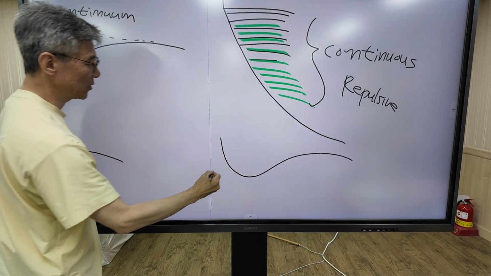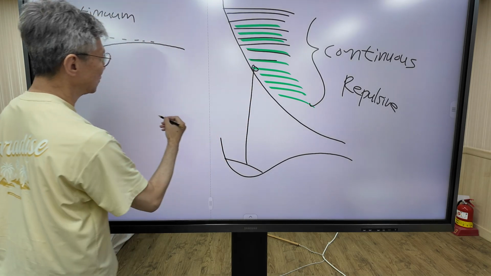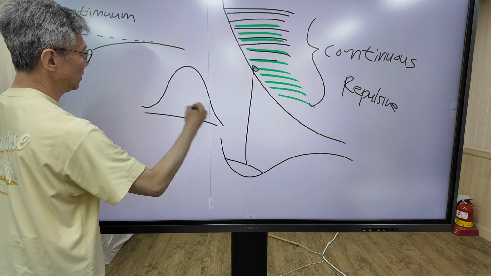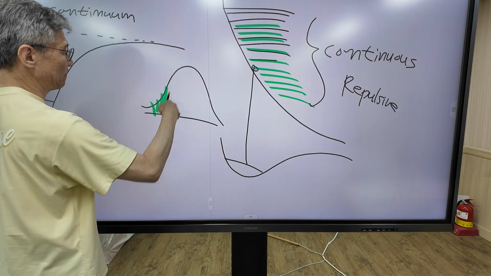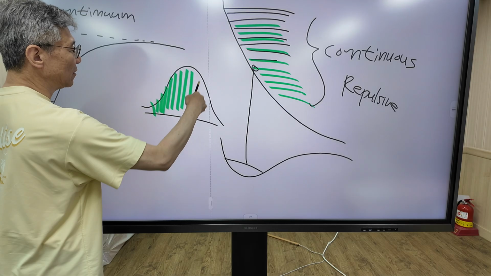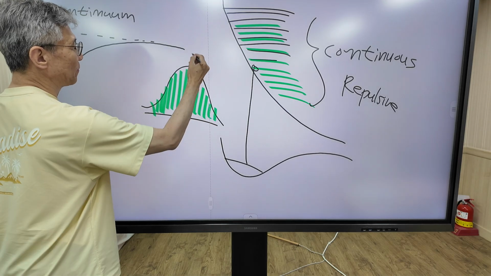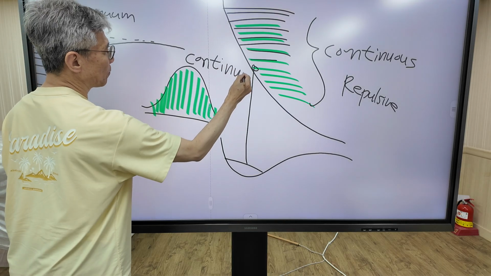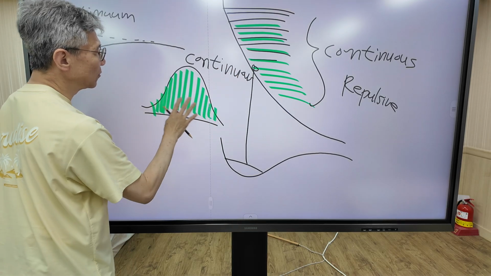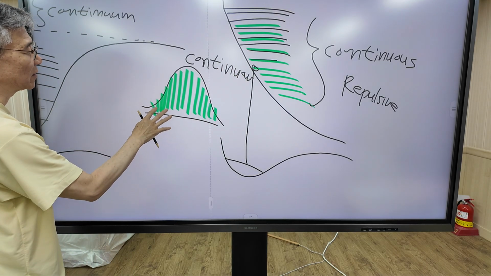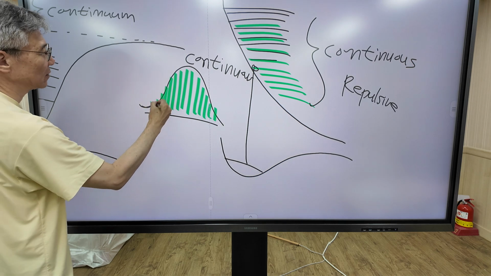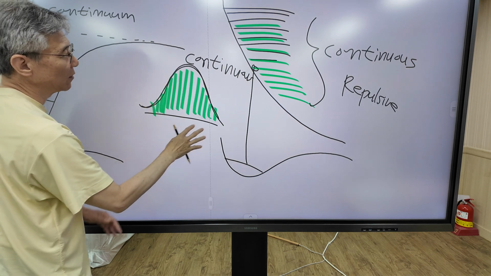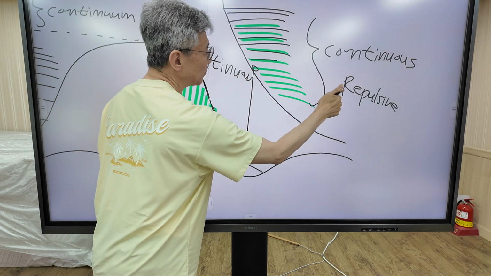The absorption spectrum looks like this. The spectrum is just continuous. There is no definite vibrational peak shown. Just a continuous spectrum is obtained when the excited state is a repulsive potential.